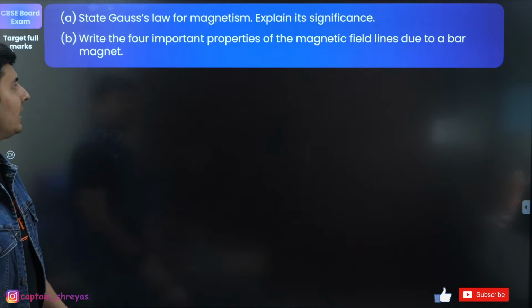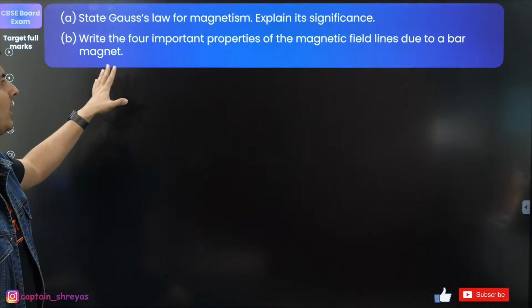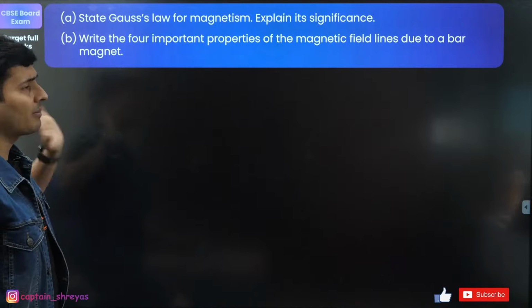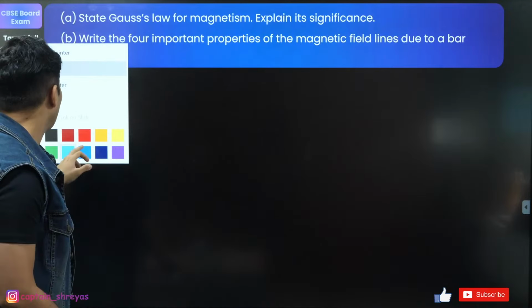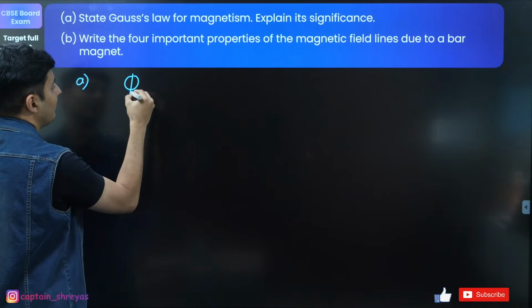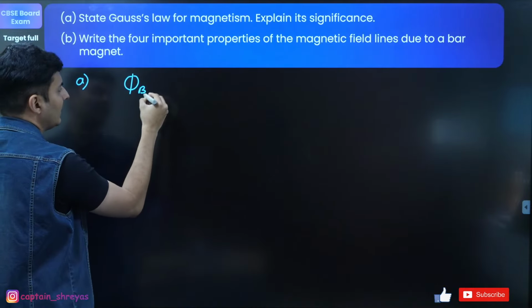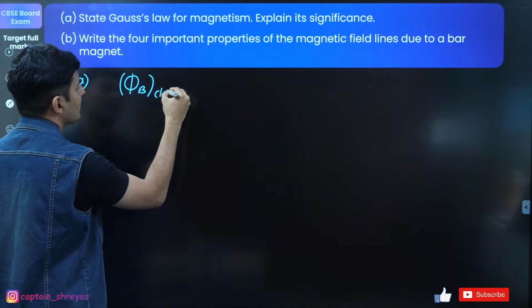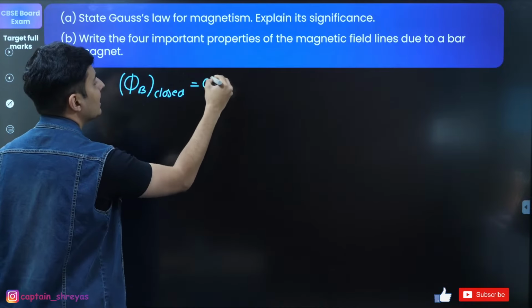State Gauss's law for magnetism. Explain its significance. Write important properties of magnetic field lines due to a bar magnet. Come on. What is Gauss's law of magnetism? The first part, everybody should know it. The net flux of the magnetic field for any closed surface is basically 0.